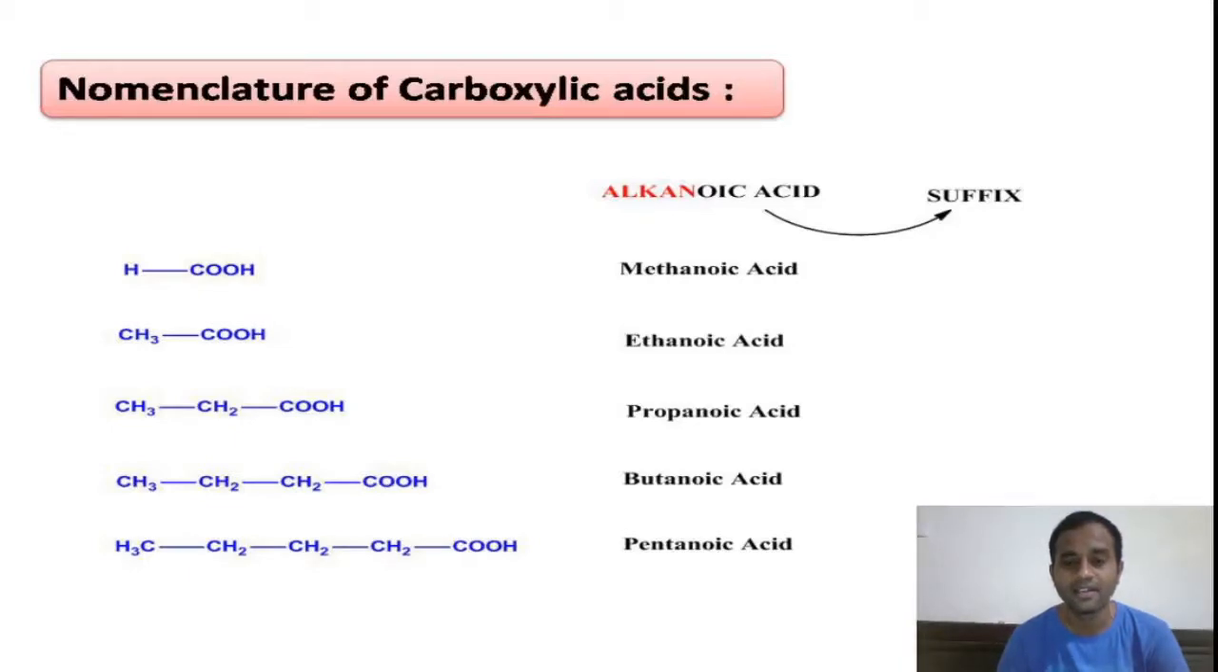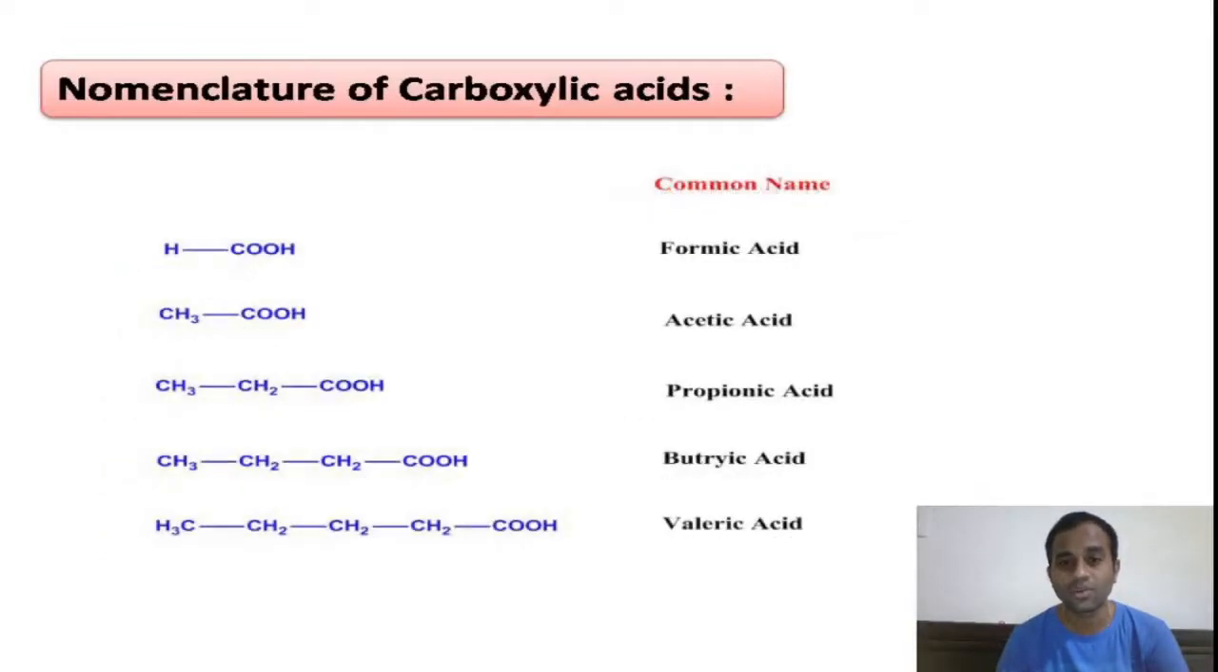Coming to the common names for these carboxylic acids, we give the common name based on the source from which we get those carboxylic acids. If you see the first example, the common name is formic acid. We get this acid from the ant. The source of this acid is the ant. In the Greek word, form indicates the ant, the insect, that means formic acid. The second one, acetic acid. Where do we get this acetic acid? We get it from vinegar, acetic acid.